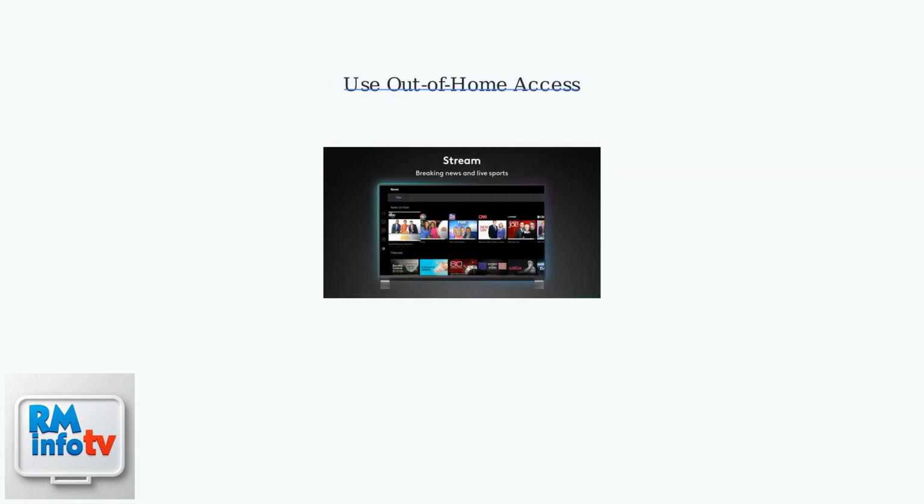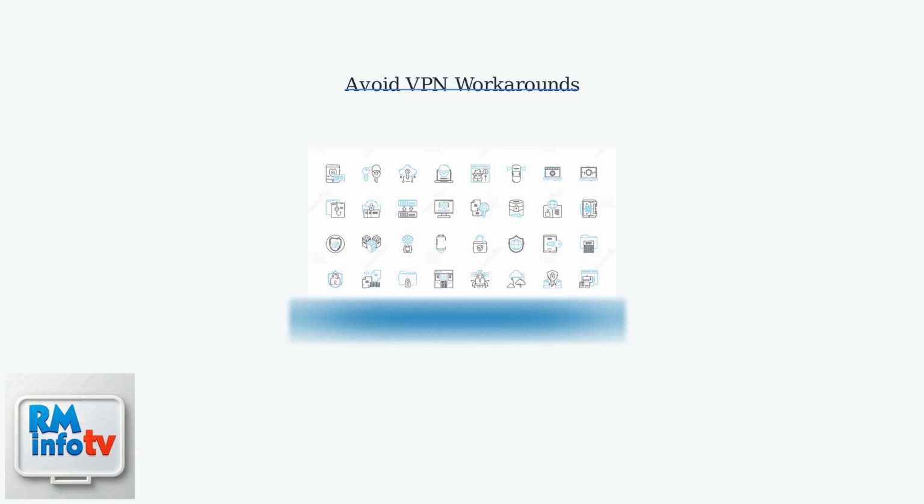If traveling, explore Xfinity's out-of-home access beta feature, if available in your area, which may offer temporary verification via a one-time code. As a last resort, contact Xfinity support for manual resets. While some users explore VPNs to spoof their home IP, this violates Xfinity's terms of service and risks account suspension. Keep your app updated to prevent known glitches.